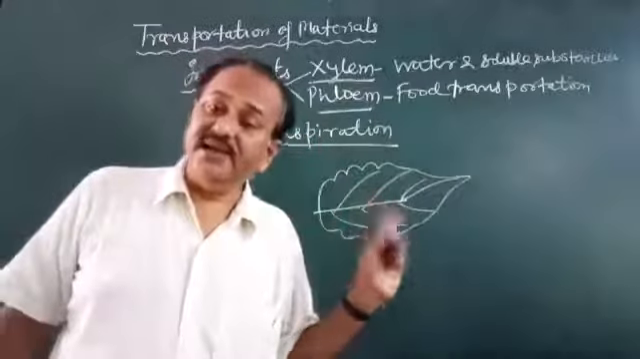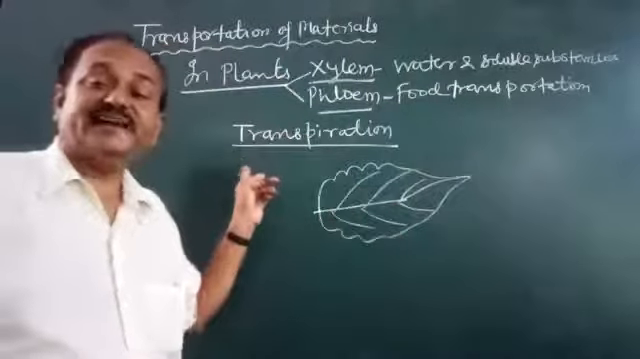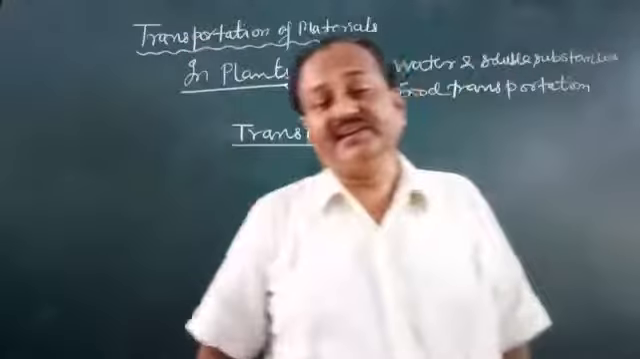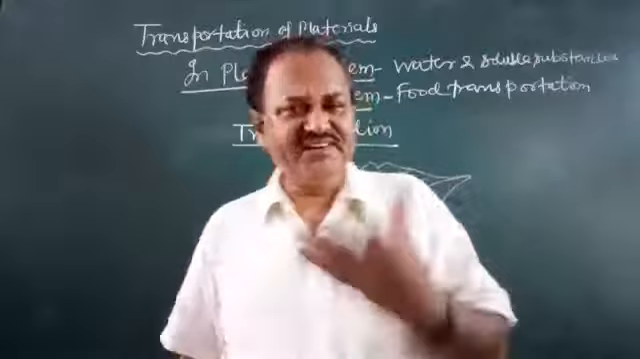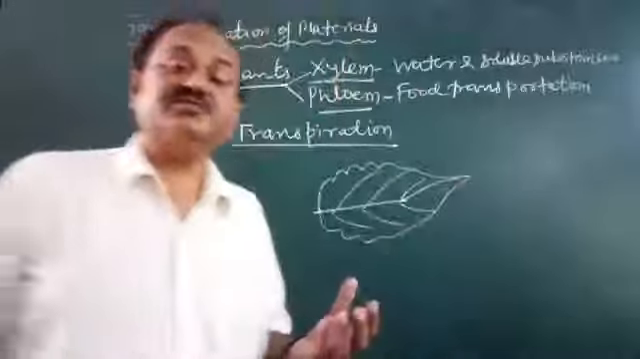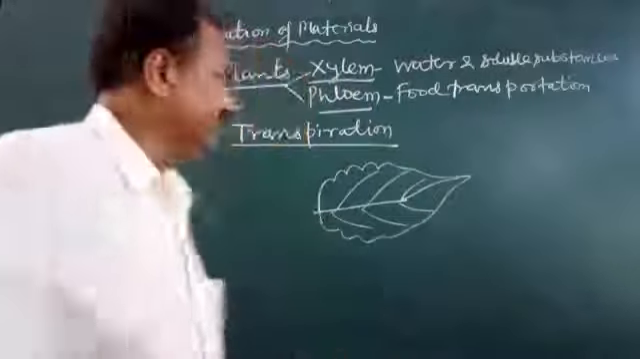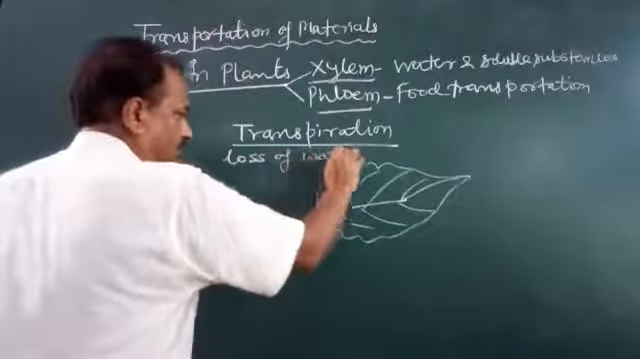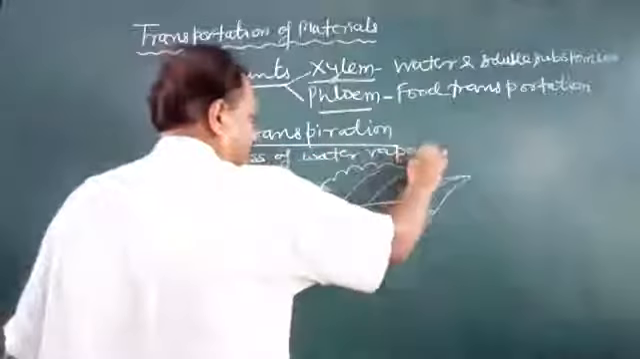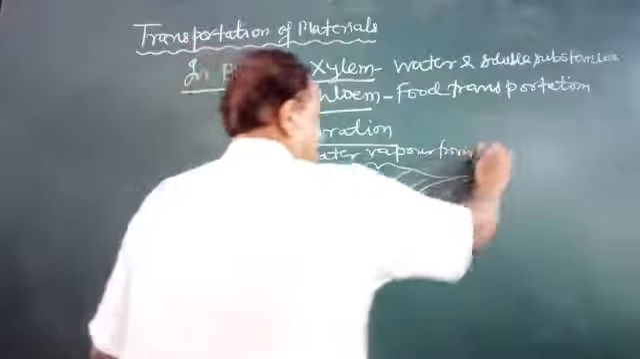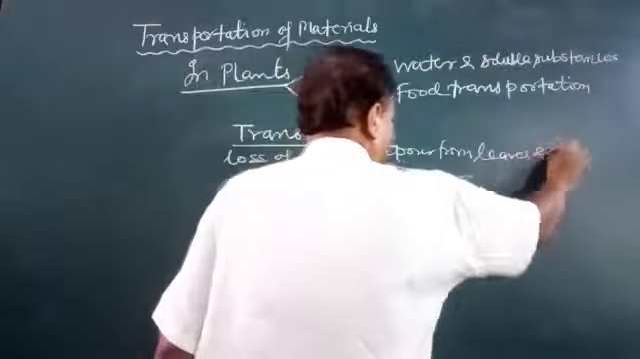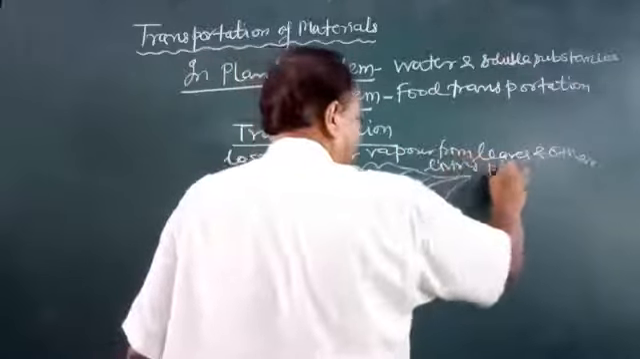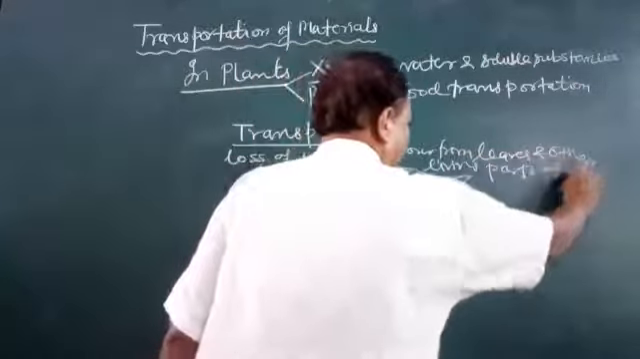Transportation in plants. The second point is transpiration. Transpiration is a very important point in plants. What is transpiration? Transpiration is the loss of water vapors from leaves and other living parts of a plant.